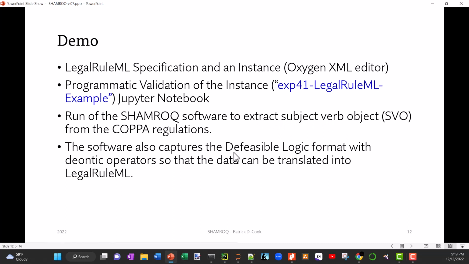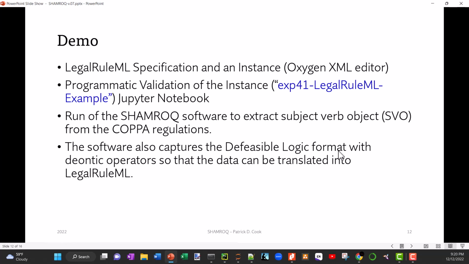We also captured it in the divisible logic format using if-then modeling, as well as deontic operators, by identifying the keyword must or may or right that's associated with the deontic operator of obligation, prohibition, or permission, things of that nature. So ultimately we can capture that data and model it using legal rule XML.